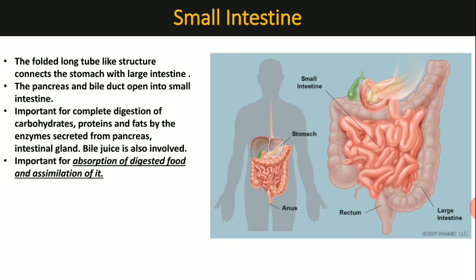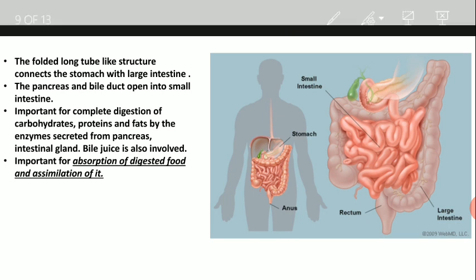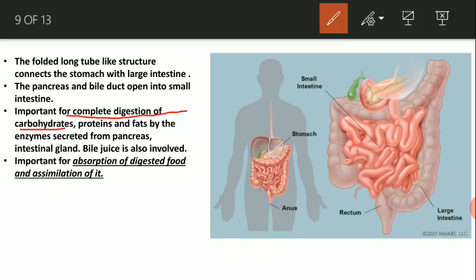Now small intestine is very important for the complete digestion of carbohydrate, protein and fats, because inside the small intestine there are numerous intestinal glands, and also in the small intestine the bile duct and the pancreatic duct open, and these also secrete some digestive enzymes, and that's why in this portion of the digestive system the complete digestion of the food happens.